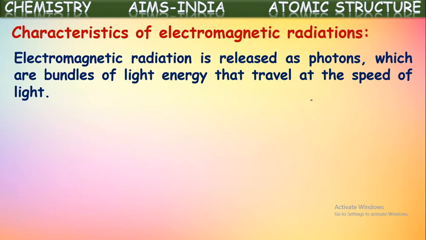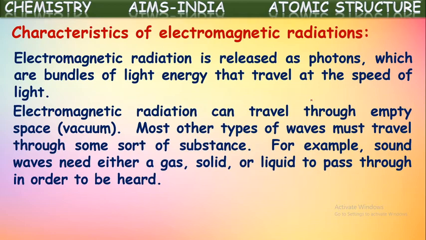So these electromagnetic radiations are also released from the particles, so this also will be in the form of photons, which are bundles of light energy that travel at the speed of light. So these bundles of energy also travel with the speed of normal light, that is 3 × 10^8 meters per second. All electromagnetic radiations are said to have the same velocity just like light radiation.